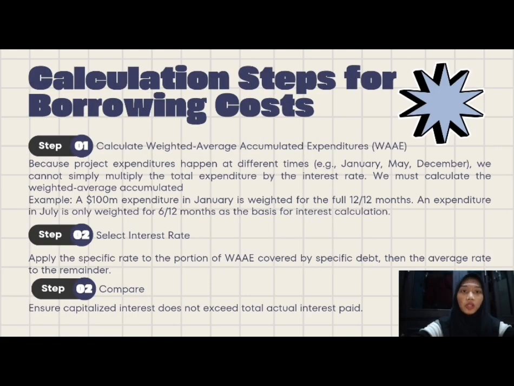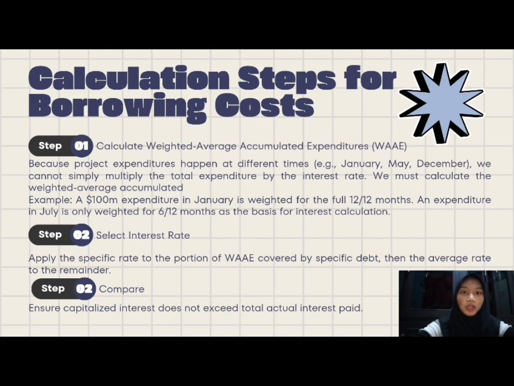So we move to the calculation steps for borrowing costs. The first step is to calculate the weighted average accumulated expenditures, or WAAE, because project expenditures happen at different times. We cannot just multiply total expenditure by the interest rate. Instead, we calculate a weighted average. For example, a 1,000 million expenditure in January is weighted for 12 per 12 months, while in July it is weighted for 6 per 12 months.